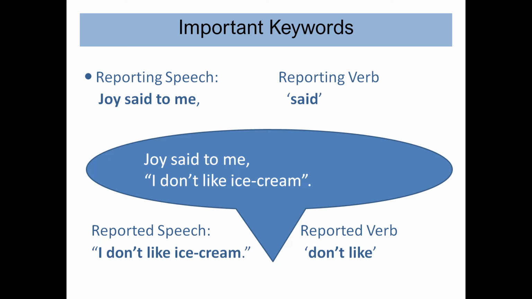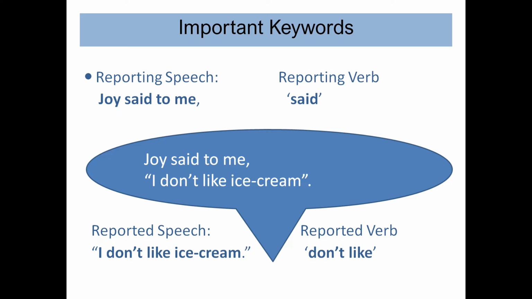Reporting clause is also known as reporting speech. Here in this example, Joy said to me is a reporting speech, and the verb which is used in this reporting speech is reporting verb. Here in this case, we have the word said as the reporting verb. The next clause of the sentence is reported clause. It's also known as reported speech.